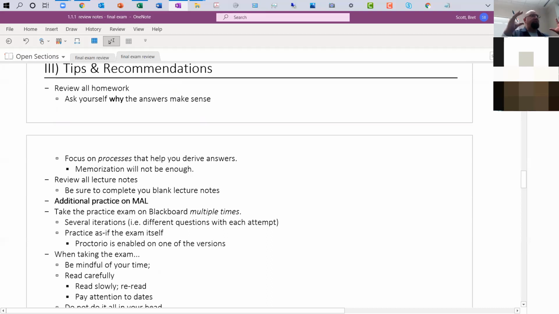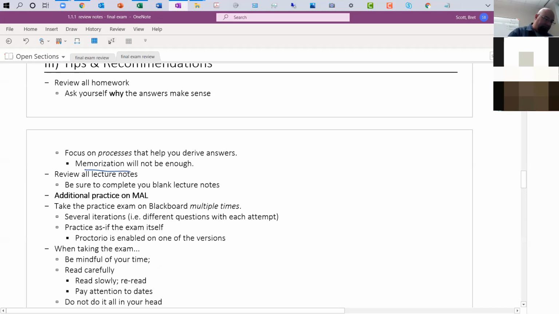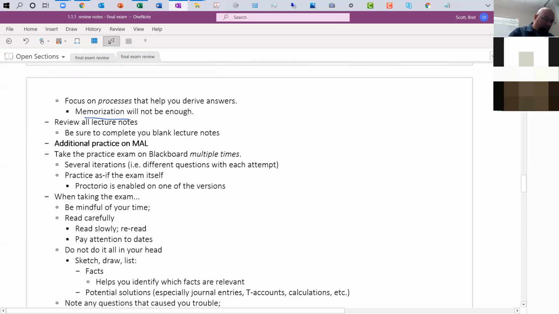At this point, our brains are pretty fried. They're full of a lot of information. So just trying to remember little things is a tricky thing to do. So, if you just need some tips on how to remember stuff, happy to do that. But just realize memorization's not enough. You got to know how the stuff is applied, the procedures in general. I'll put some additional practice on my accounting lab for chapters 10 and 11.